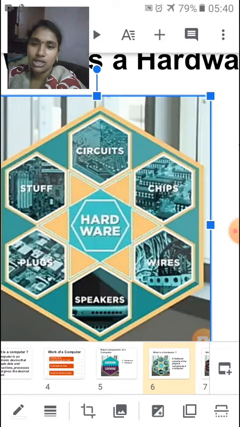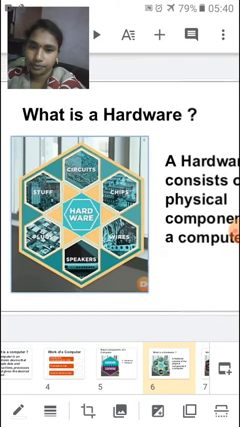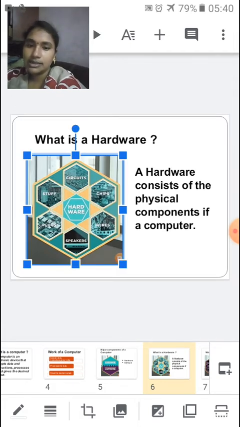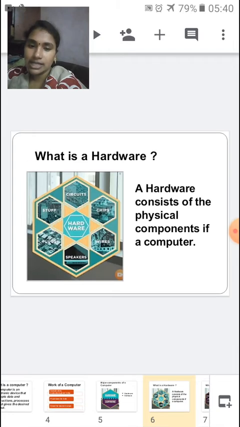So this is called the hardware. Let me repeat: hardware consists of the physical components of a computer.